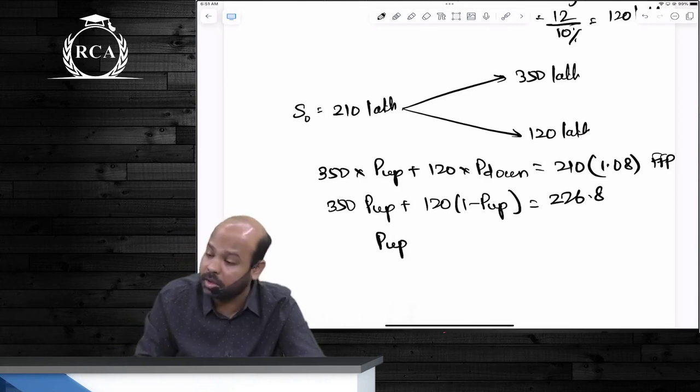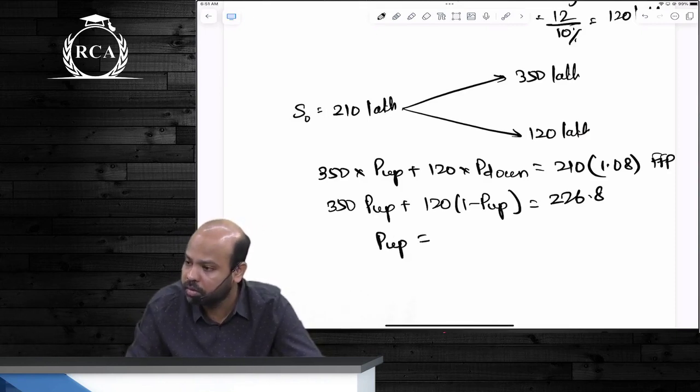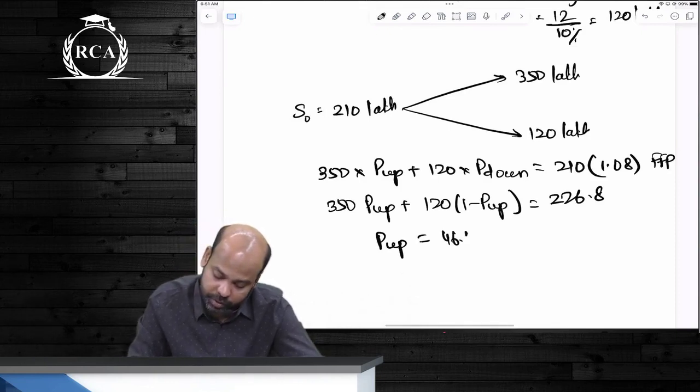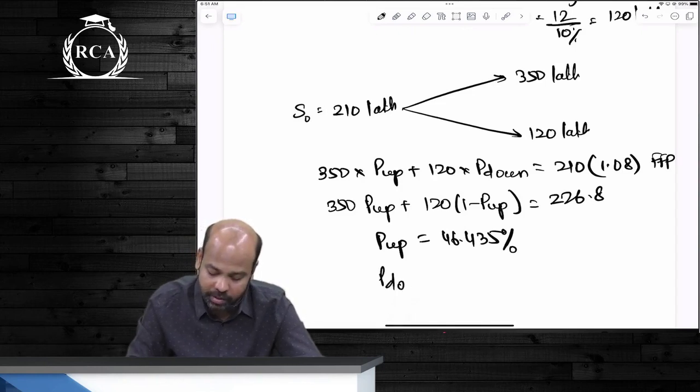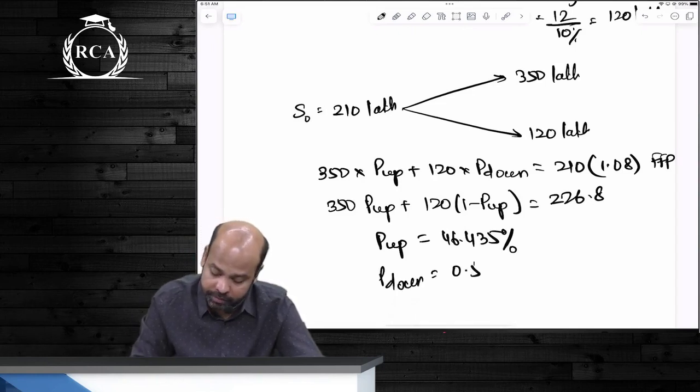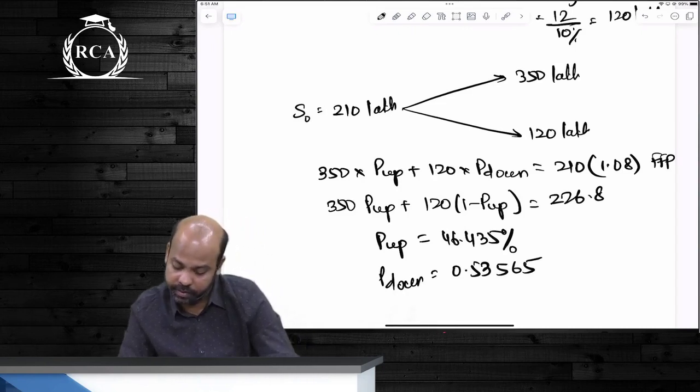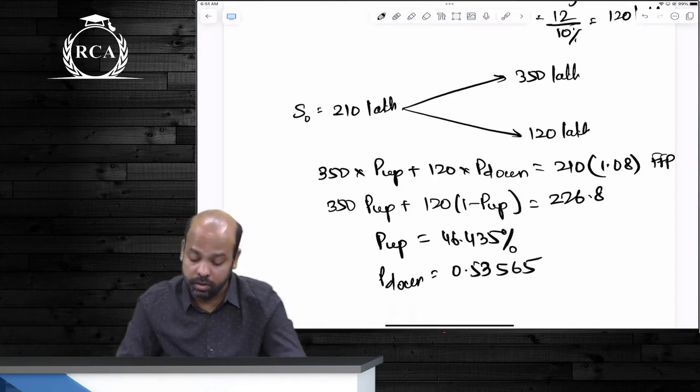P up comes to 46.435%, or 0.46435. Based on this, your P down will be 0.53565.